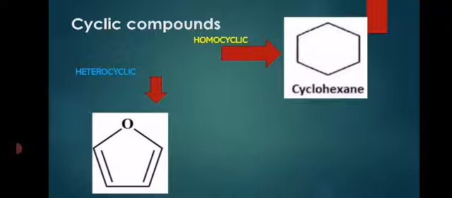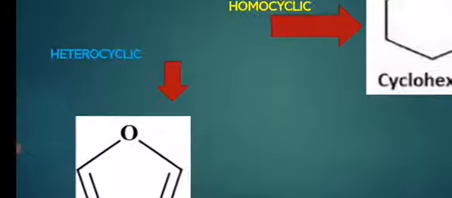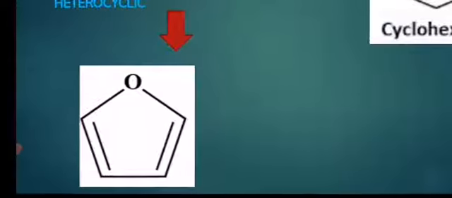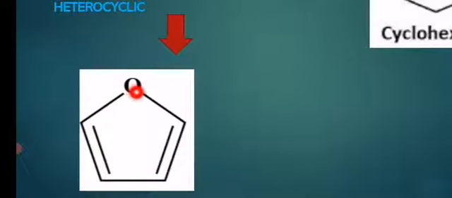See, its name is furan. Furan is a 5-membered ring. In this 5-membered ring, the ring is made up of 4 carbons and 1 oxygen. So oxygen is a member of the ring. So here, apart from the carbon-carbon bonds, there is also a carbon-heteroatom bond. So it is a heterocyclic compound.